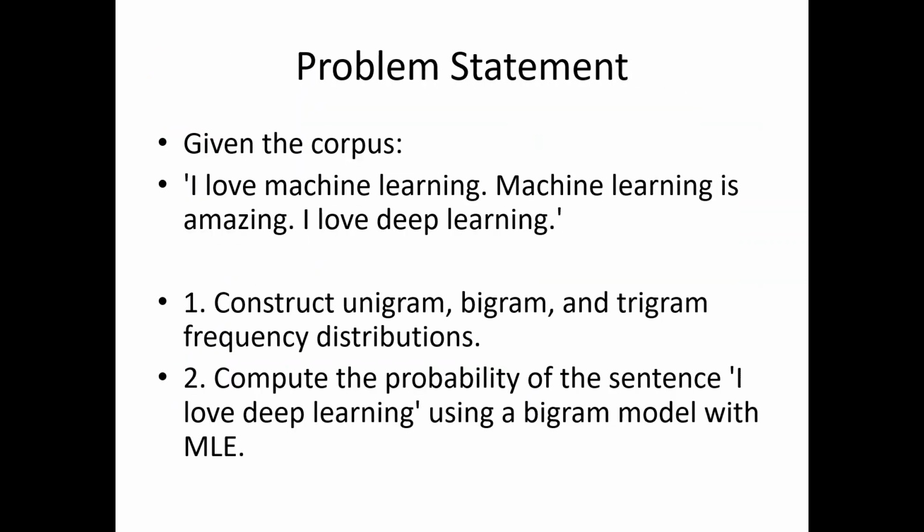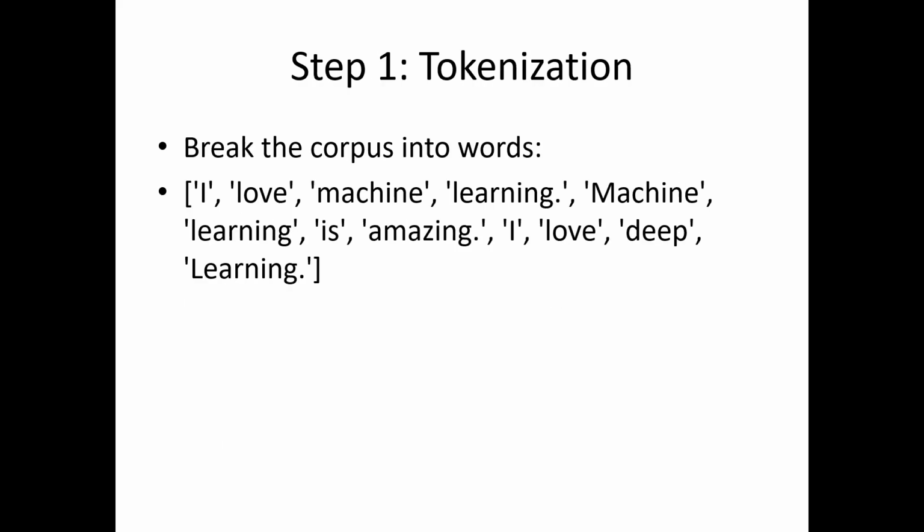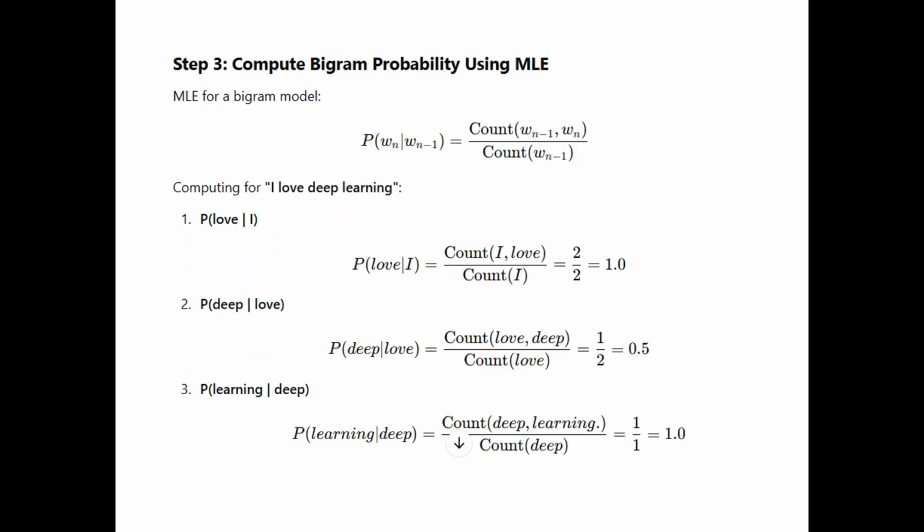Next, for the second question, compute the probability of the sentence "I love deep learning" using the bigram model. How do we compute it using MLE? For the bigram model, this is the equation: P(Wn given Wn minus 1). Wn represents the current word and Wn minus 1 represents the previous word. So it is the count of Wn minus 1 comma Wn, divided by the count of Wn minus 1.